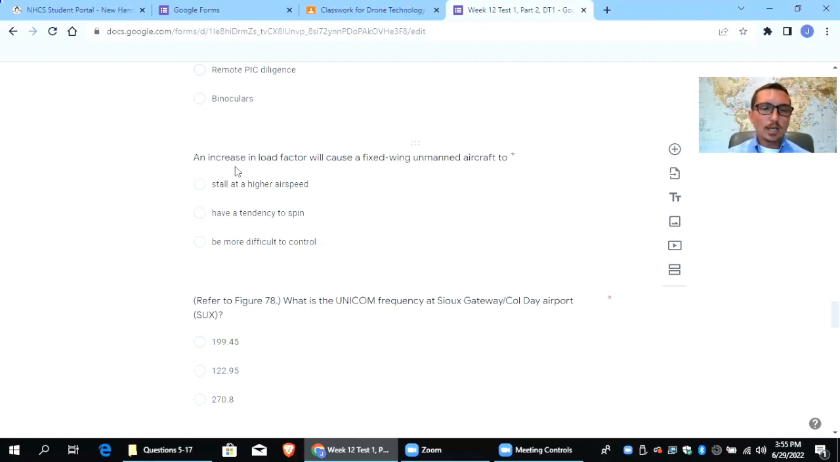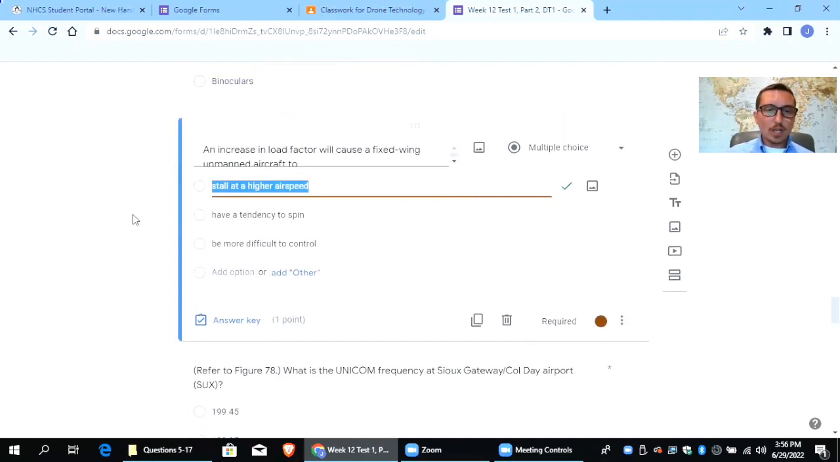All right, if you have an increased load factor because of turns or because you have weight added to your drone or whatever it is, it is going to be more difficult to control your drone. When you have increased load factor, your drone is going to be more difficult to control, whether that's because you're turning or because there's weight added to it. But that's not the correct answer here. The correct answer here is stall at higher speed.